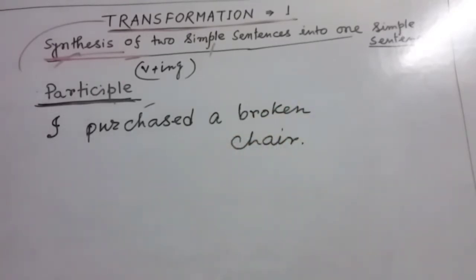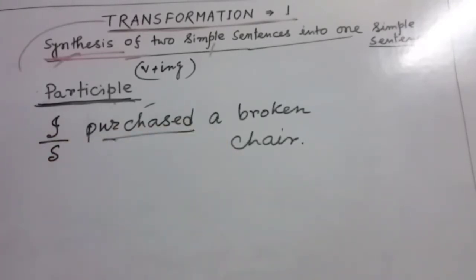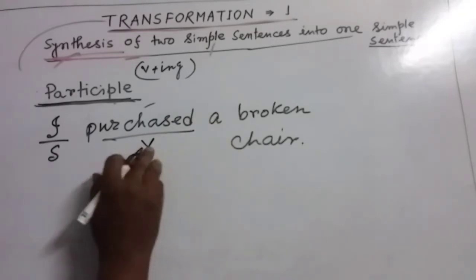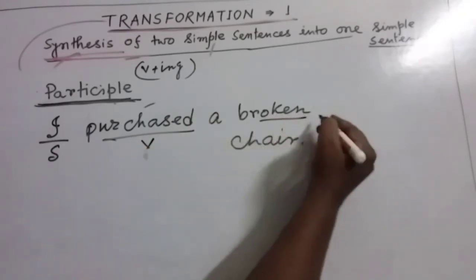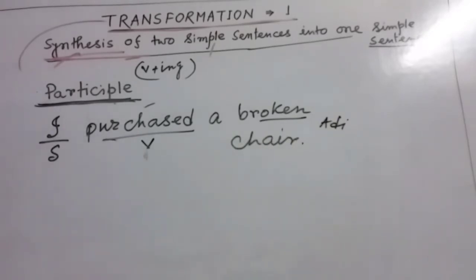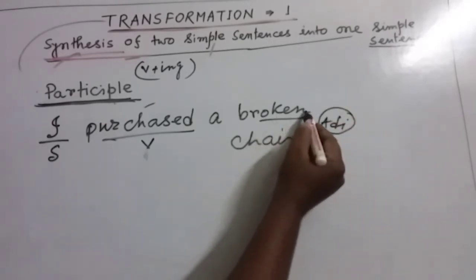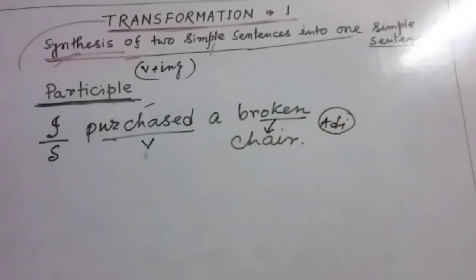Look at this sentence, my dear friends. Here, this is the subject, this is the verb, and it is the adjective. Third form of the verb, that means past participle form of verb, and it is used as adjective in the sentence. You can see it is modifying the chair.